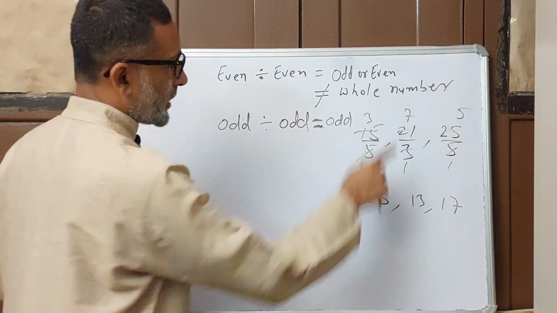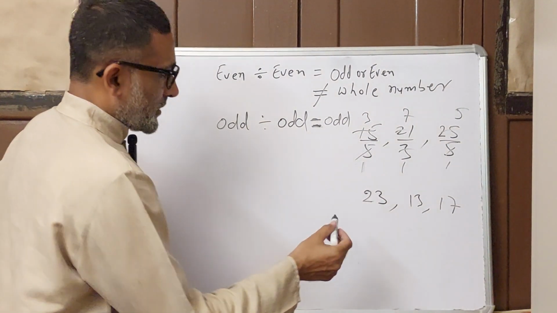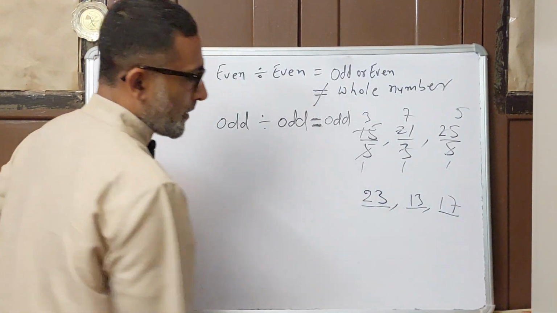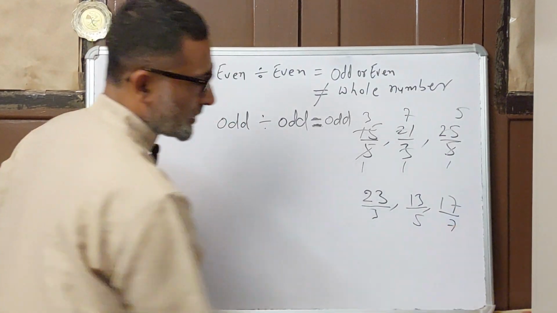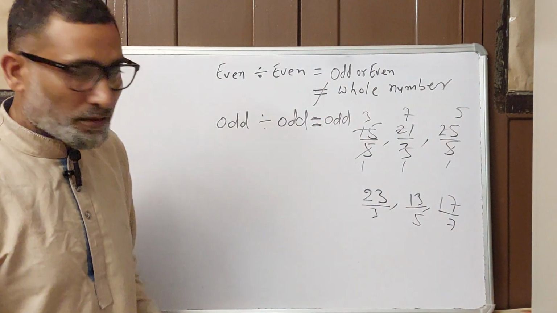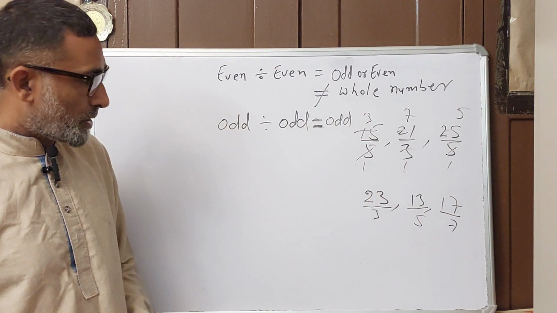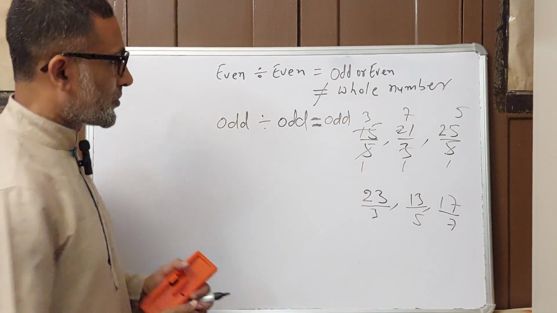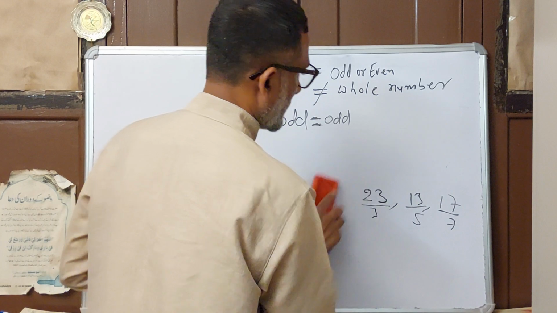So in one case we get an odd number, but in another case we will see what situation comes. 23, 13, 17 are all odd numbers, but when we divide them by 3 or by 5 or by 7, will it be divisible? No, it will not be divisible. So in this case we are not getting a whole number, neither even nor odd.